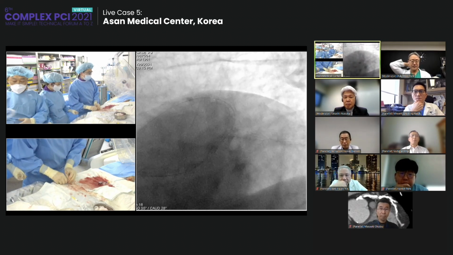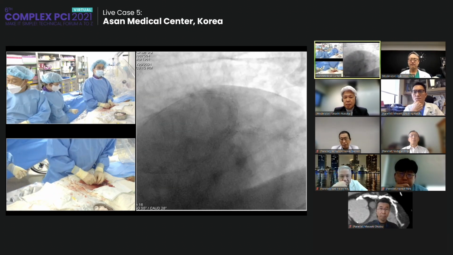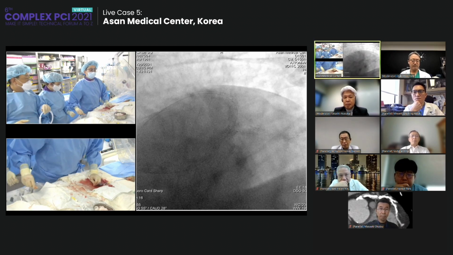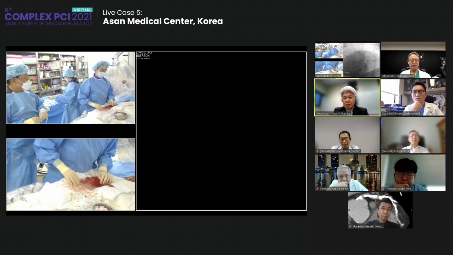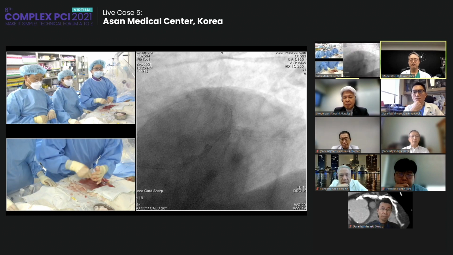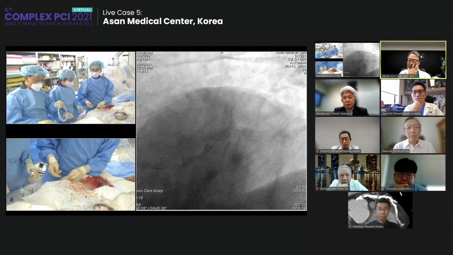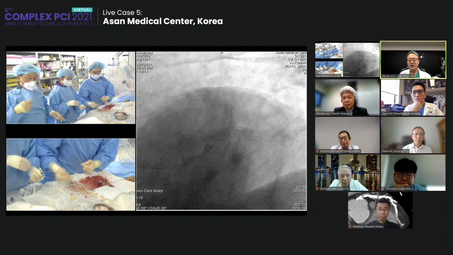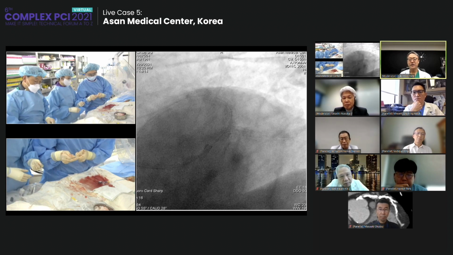And in this kind of case, I usually prefer long-duration inflation for ISR DCB. But in left main, it is not so easy to keep the ballooning for more than 1 minute. So I will apply a short time, 20 or 30 seconds, 2 or 3 times for patient safety. The DCB labelling recommended at least 30 seconds, but for the distal left main region, occlusion of more than 30 seconds is sometimes a hazard.